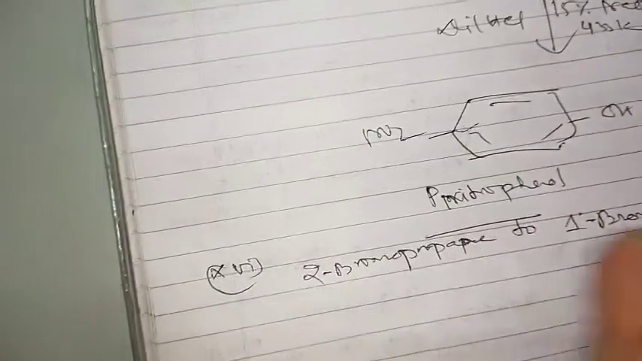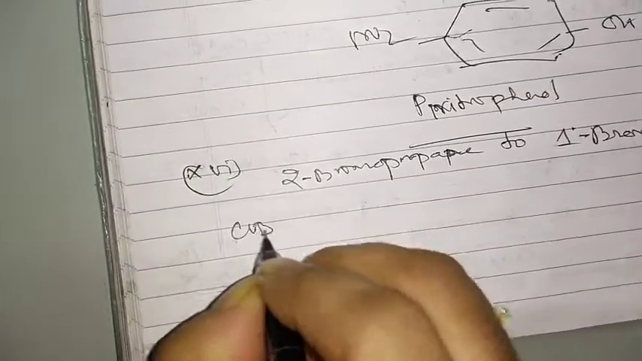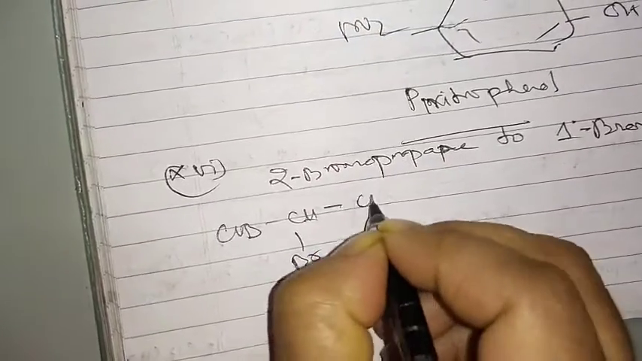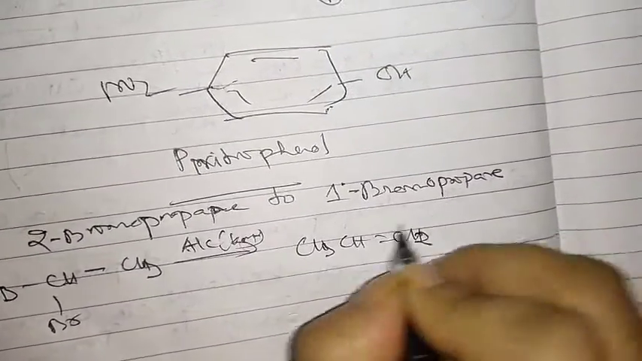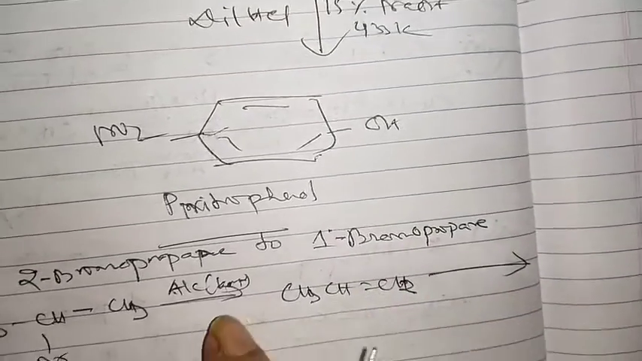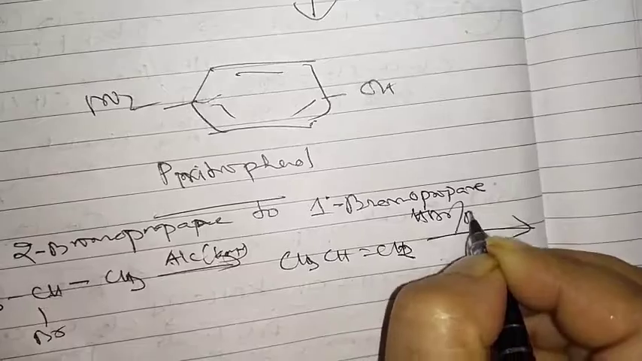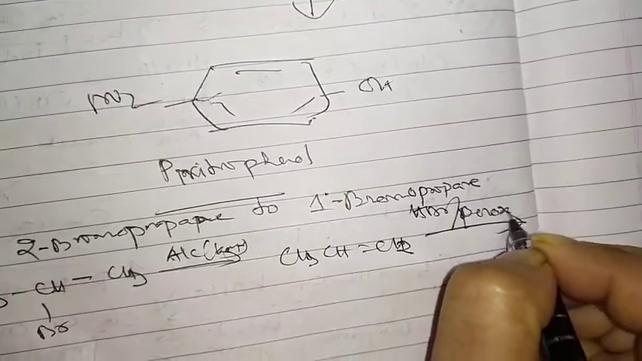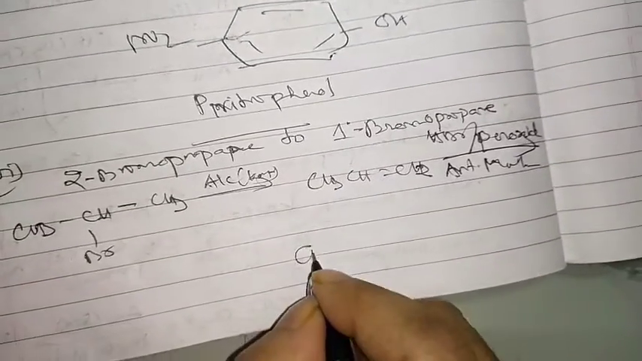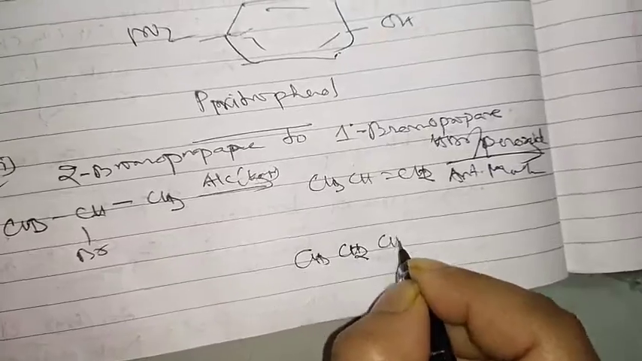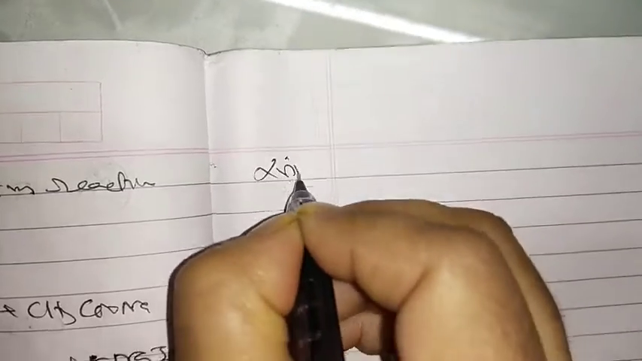You also do this one. First, with alcoholic KOH, CH3 CH Br CH3 undergoes dehydrohalogenation. So what is coming? CH3 CH=CH2, propene, and now we are adding HBr and peroxide, and it is anti-Markovnikov. So that's why it is coming CH3 CH2 CH2 Br. Over now.